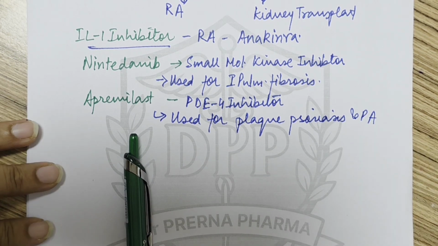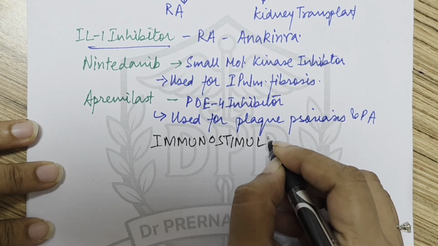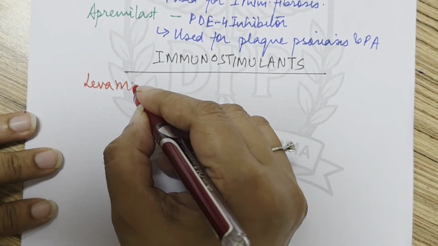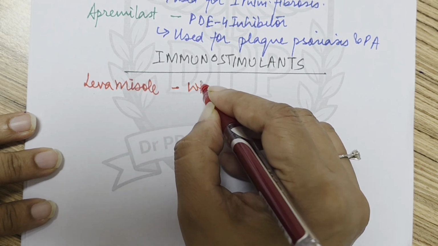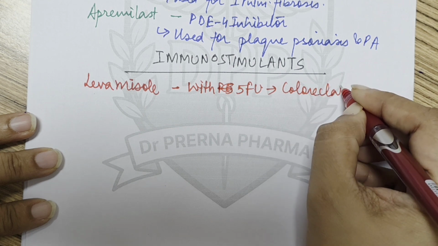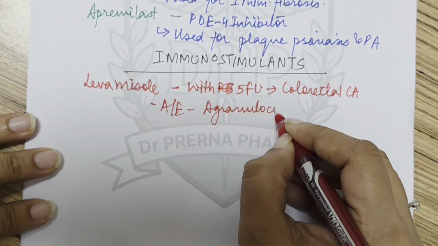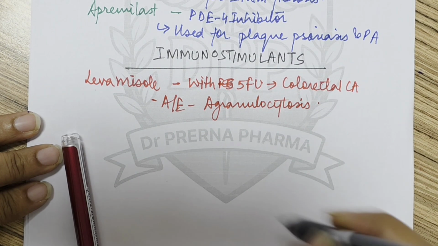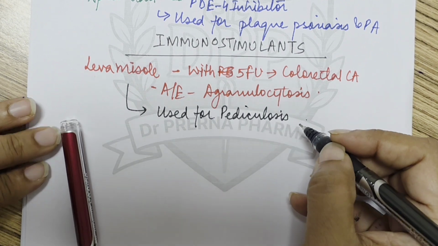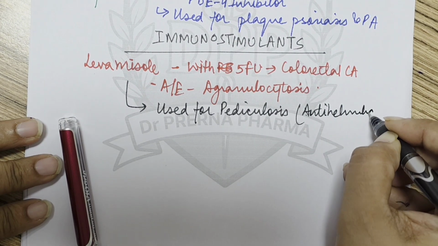Okay. Then we come to some immunostimulants. So what are the immunostimulants that we know about? There is one drug called levamisole. This is used with 5-fluorouracil for treatment of colorectal carcinoma. The adverse effect that it causes is agranulocytosis. Right? This levamisole is also used for treatment of pediculosis. Okay? It was also earlier used as an anti-helminthic drug.